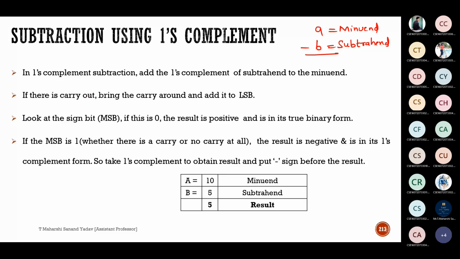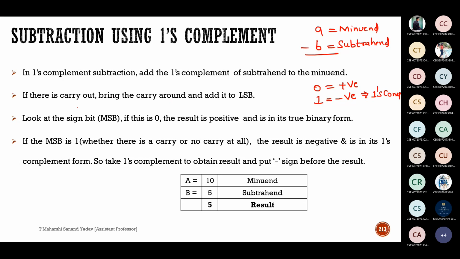If there is a carry out, means if any carry is generated, bring that carry around and add it to the least significant bit. Next, look at the most significant bit sign. If it is 0, the result is positive and it is in true binary form. If it is 1, it is negative, and it is a wrong result, so for this again we have to perform ones complement of the result.